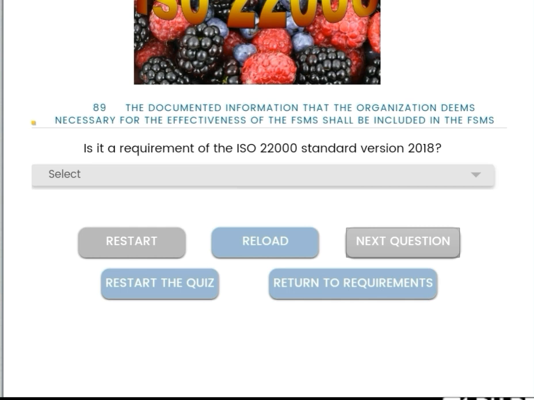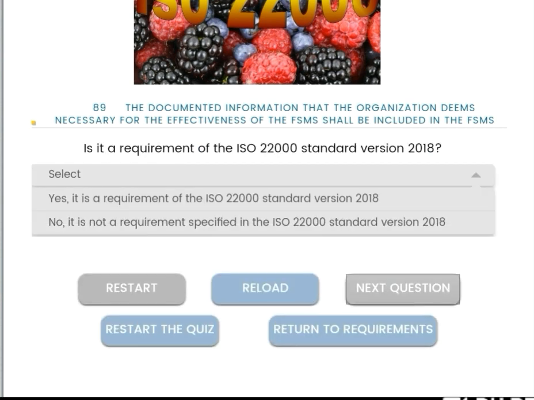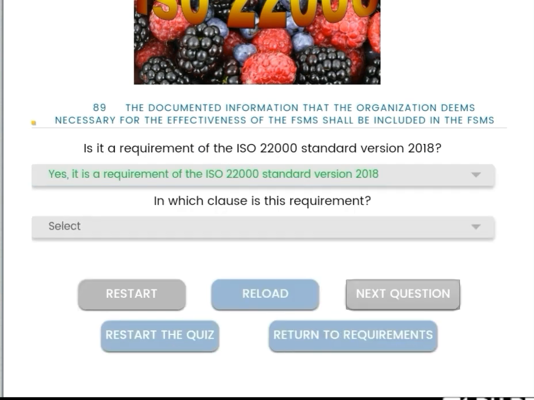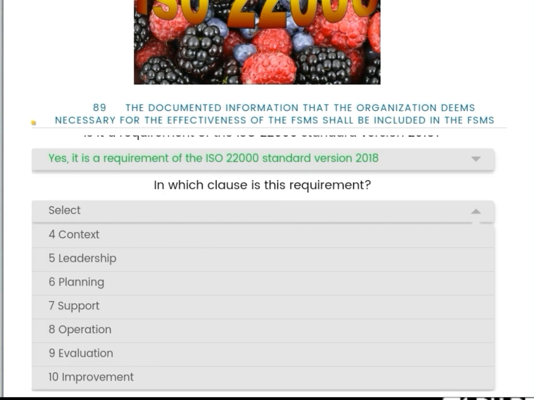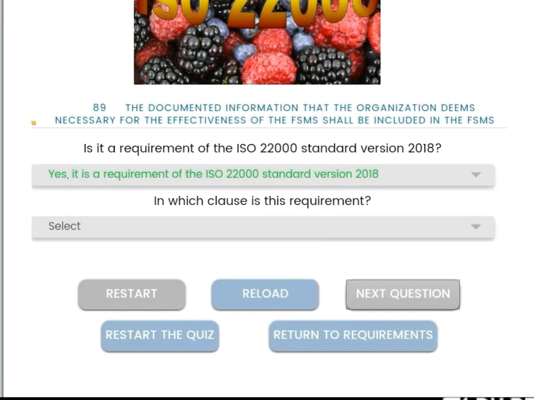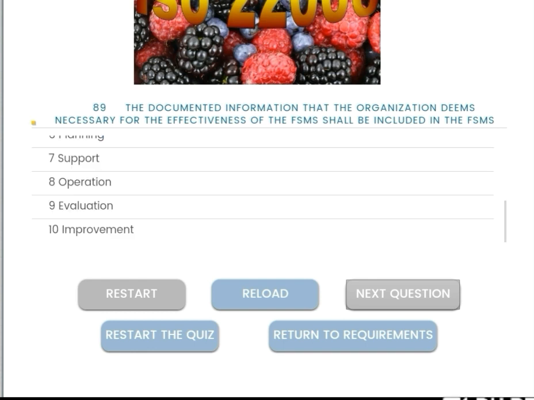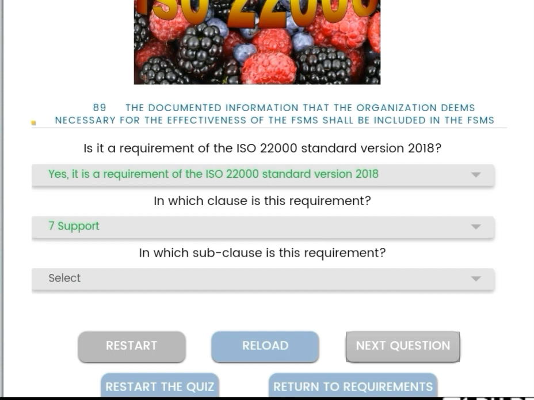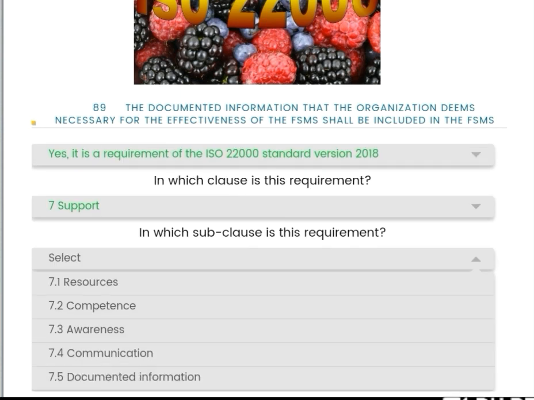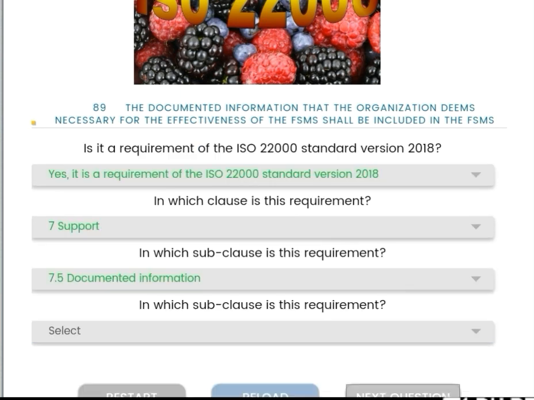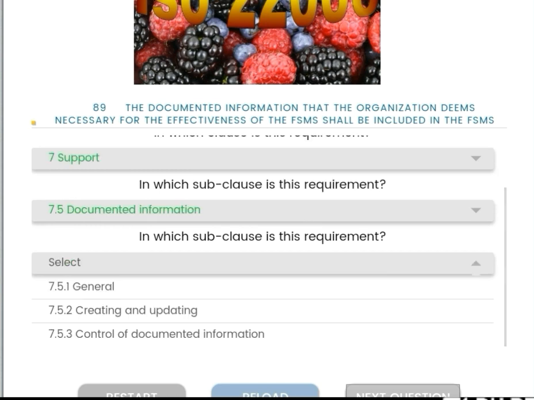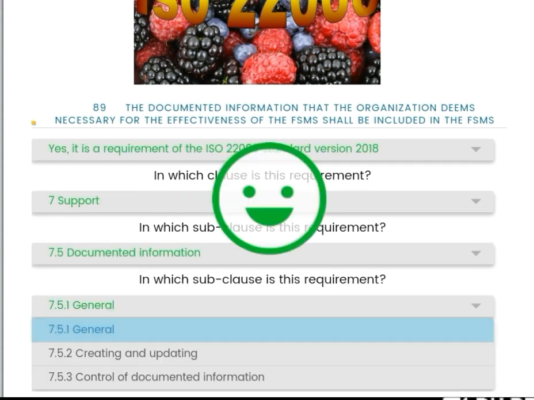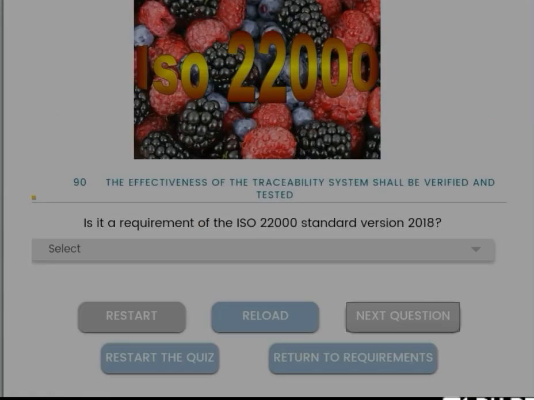Next, the documented information that the organization deems necessary for the effectiveness of the FSMS shall be included in the FSMS. Is it a requirement? Yes, it is a requirement. Then the clause number is, sorry, not 8, its clause number is 7 support. Then the subclass 7.5 documented information. Next, subclass is 7.5.1 general.